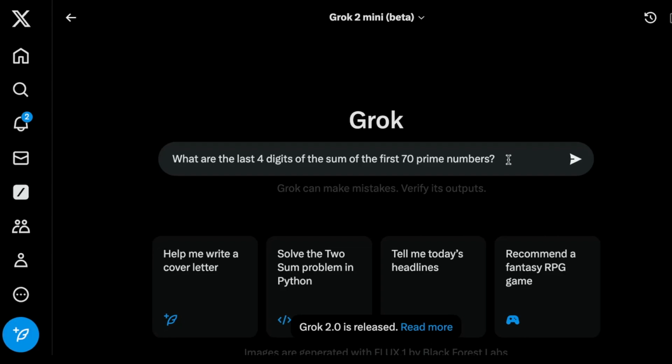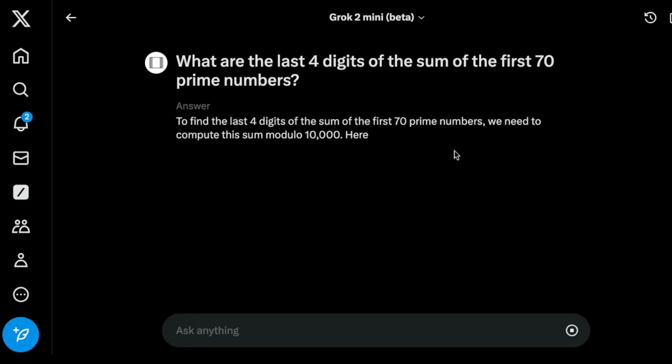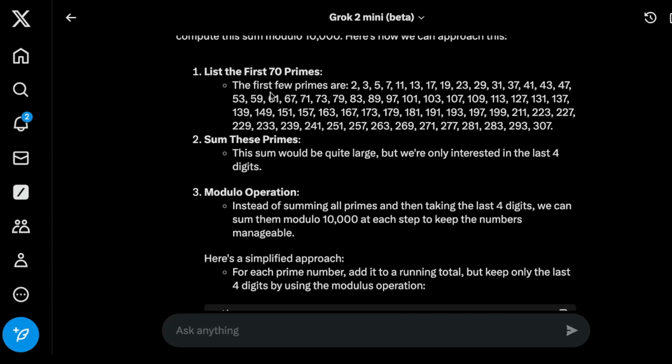And the reason is because it's actually a pretty hard problem. And more than likely, the model needs access to an external tool, something like Math Engine or Wolfram, to help with this particular part, because I think this is the hard part for the model. Anyways, I will test it and see how the model performs. Okay, so it's going to list the first 70 prime numbers. All right, I'm not going to check each one of them, but I know the final answer, and that's the one I'm curious about.